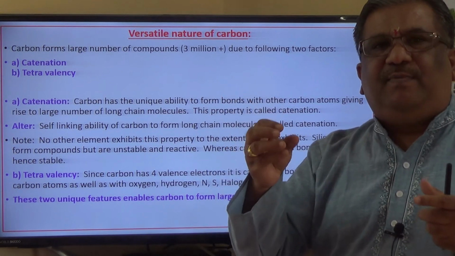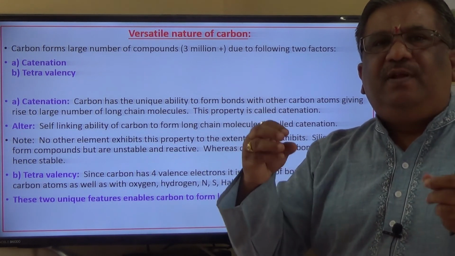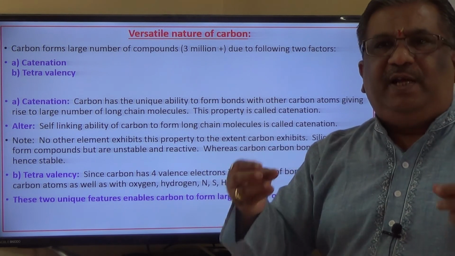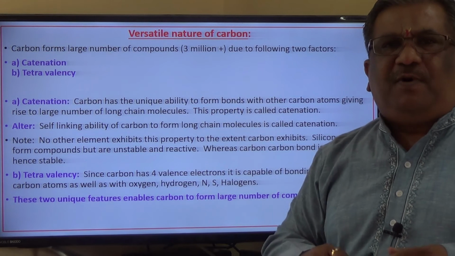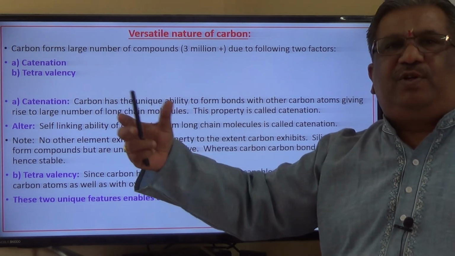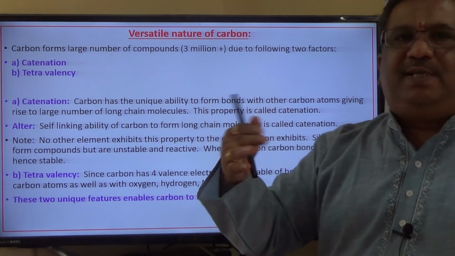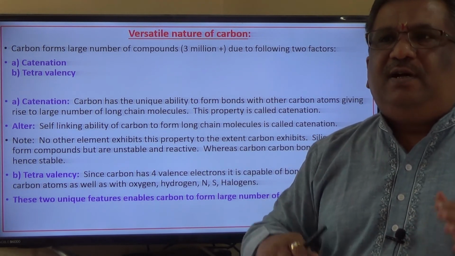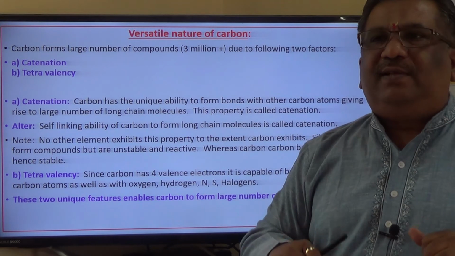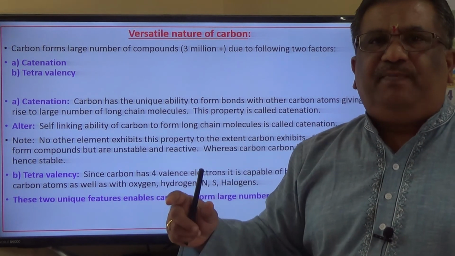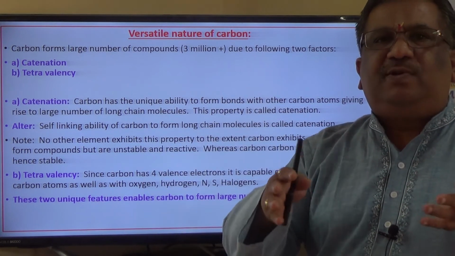The bond strength between the atoms is very less compared to carbon in order to form the long chains. Silicon also forms, but not as long chains. The longer chain should be stable enough, the molecule should be stable enough, whereas if you simply form a long chain, probably it may break and lead to some more compounds.